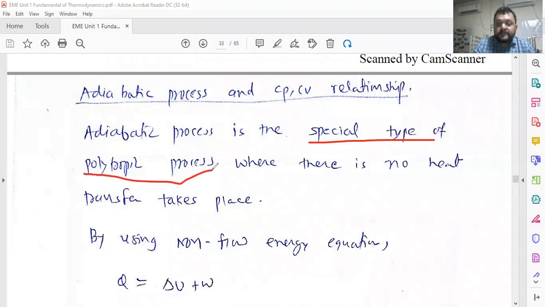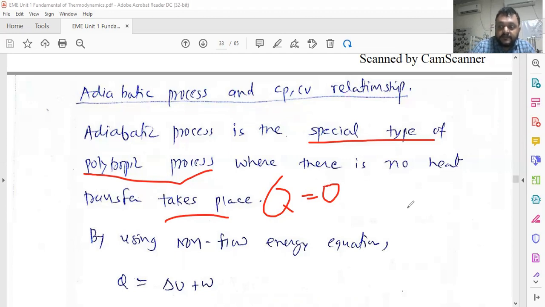So the adiabatic process is not new. It is a special type of polytropic process where no heat transfer takes place. At constant volume process, no work takes place, W becomes 0. Here we assume that Q becomes 0. So any polytropic process in which Q is 0 is normally called an adiabatic process in mechanical engineering.